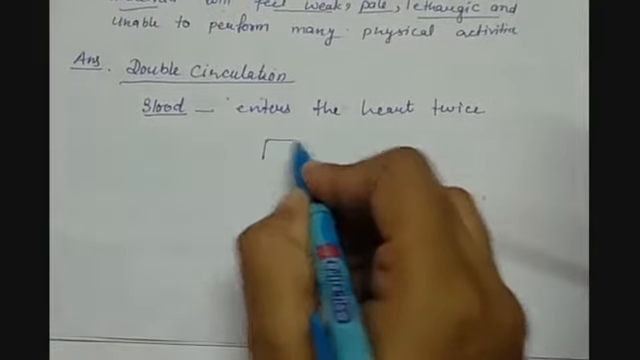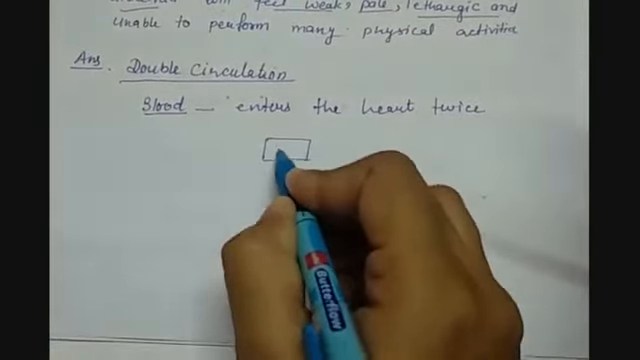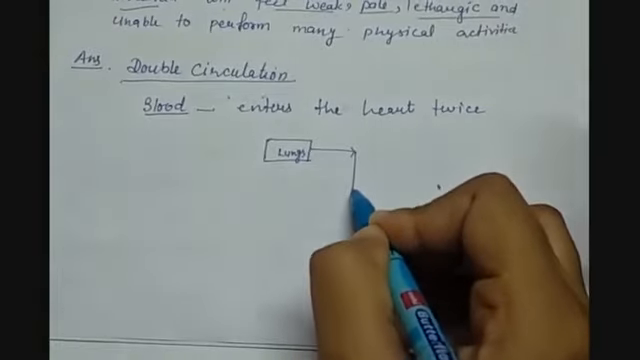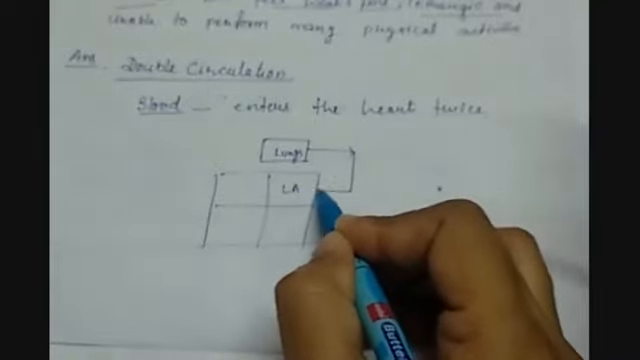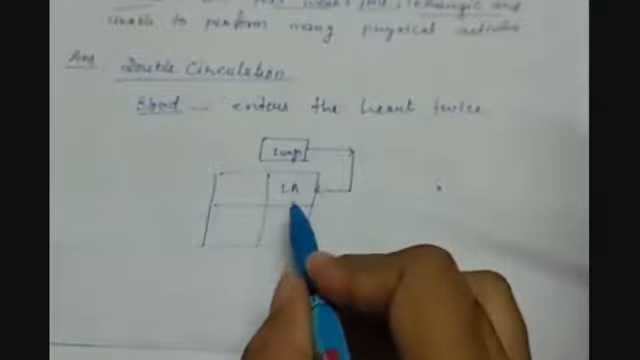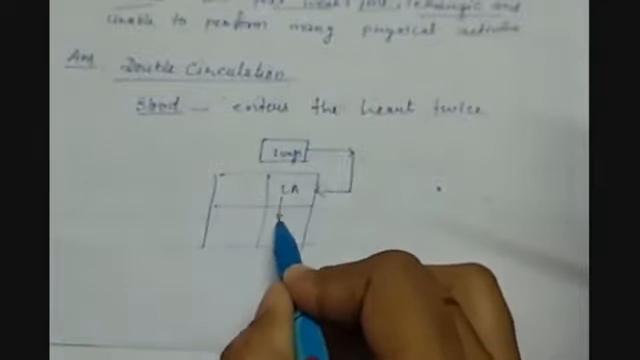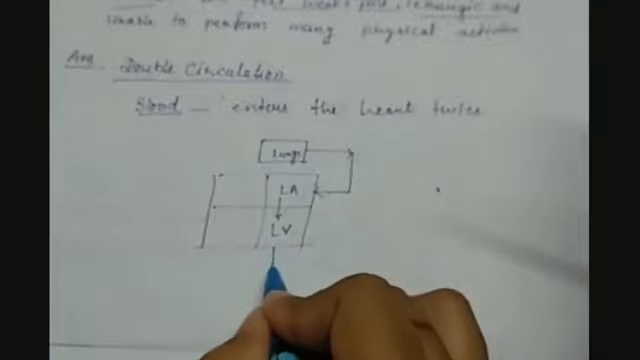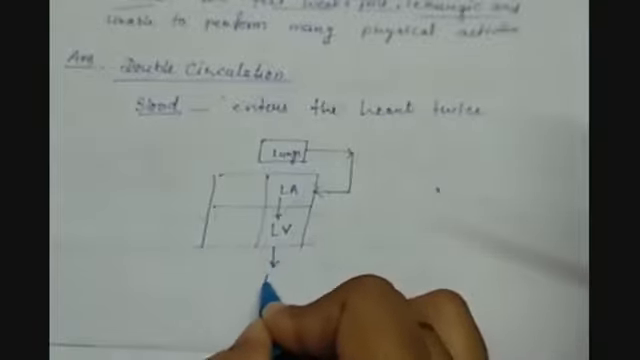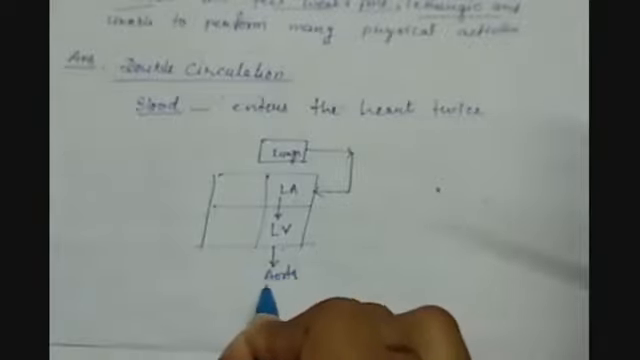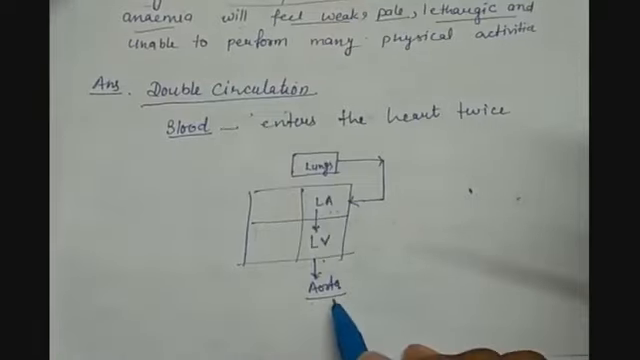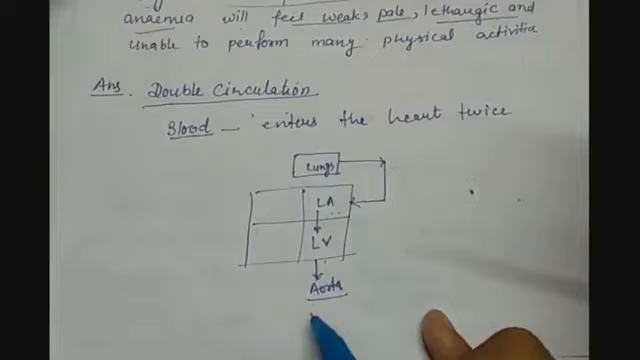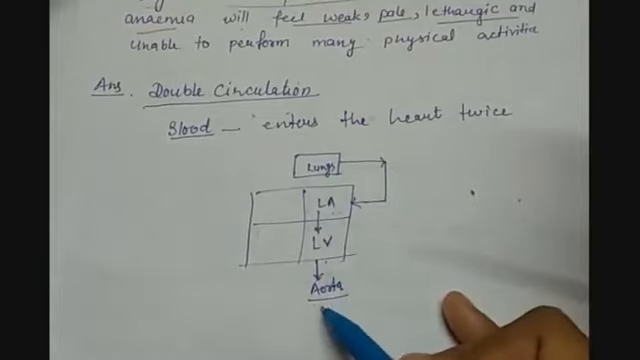We have the lungs, from where the blood takes up the oxygen and becomes oxygenated. Now this blood is given to the left atrium with the help of pulmonary veins. Then this left atrium contracts and gives the blood to the left ventricle. Then blood goes from the left ventricle to the aorta. Then from this aorta, which is the largest artery, it circulates the oxygenated blood throughout the body. So this is just one time the blood enters and exits the heart.